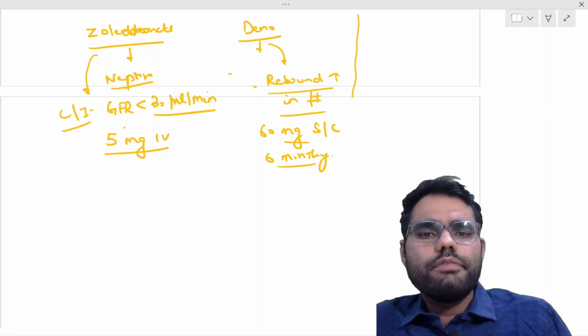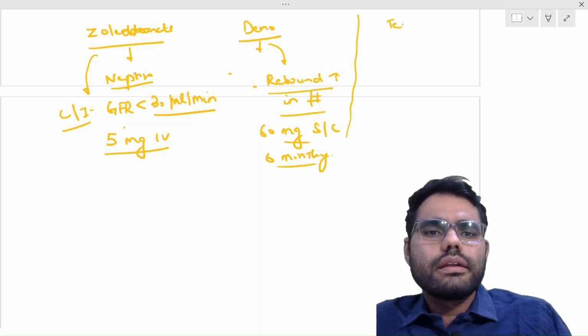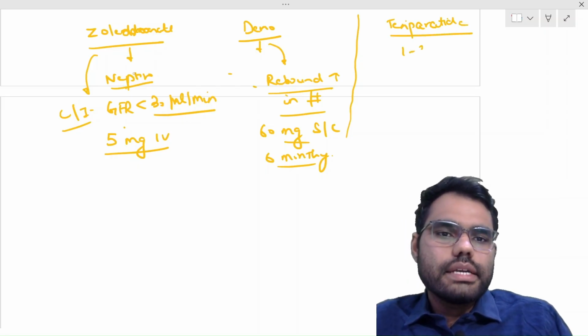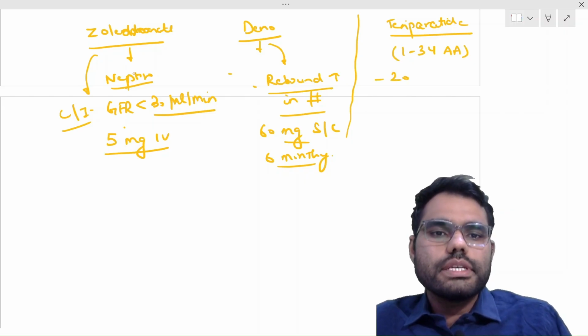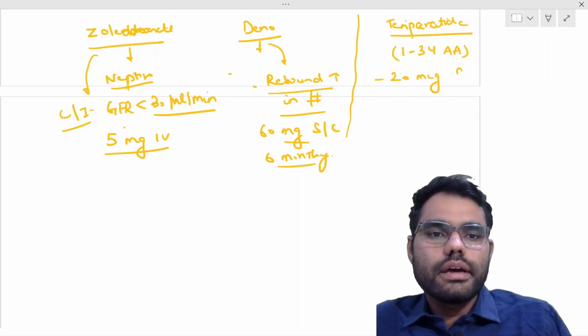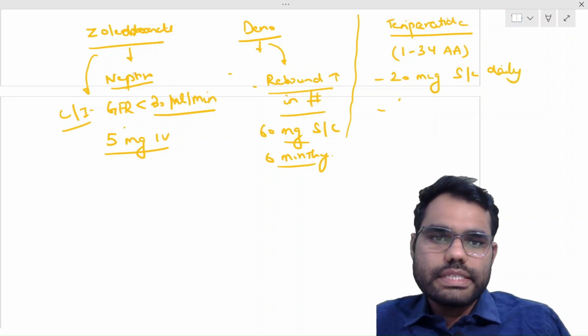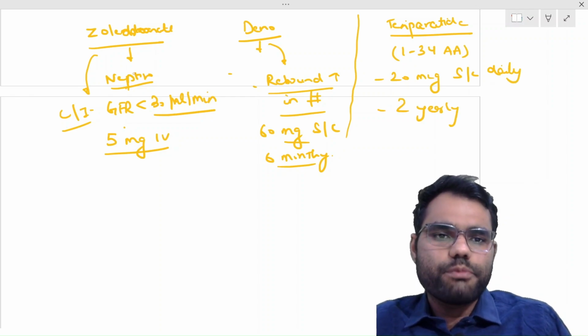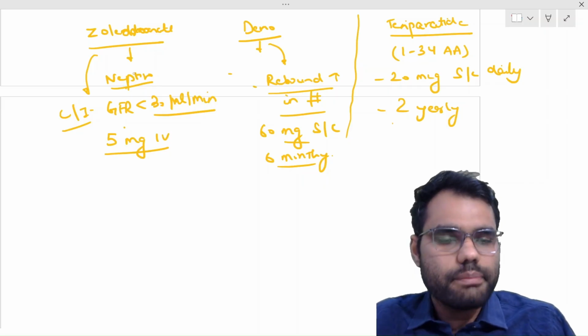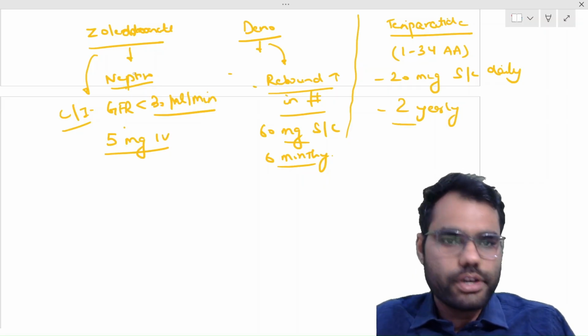Right? And if we talk about teriparatide, we already discussed it is amino acids 1 to 34 of parathyroid hormone. Here the dose is 20 microgram subcutaneous injection daily. The maximum time for which it can be taken is 2 years, so 1 to 2 years it should be prescribed. Why? Because the major trial done on it was done for 2 years.